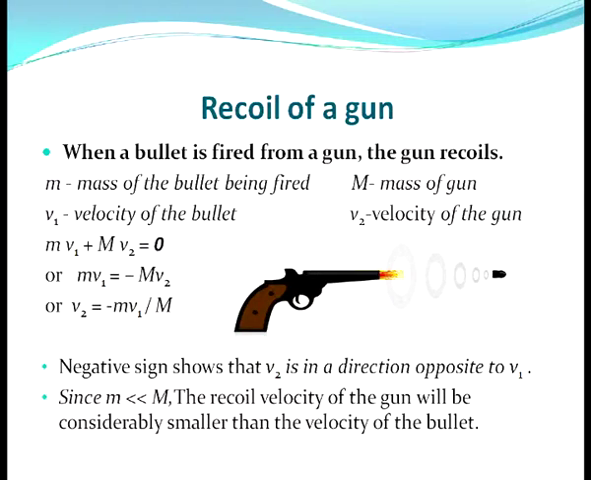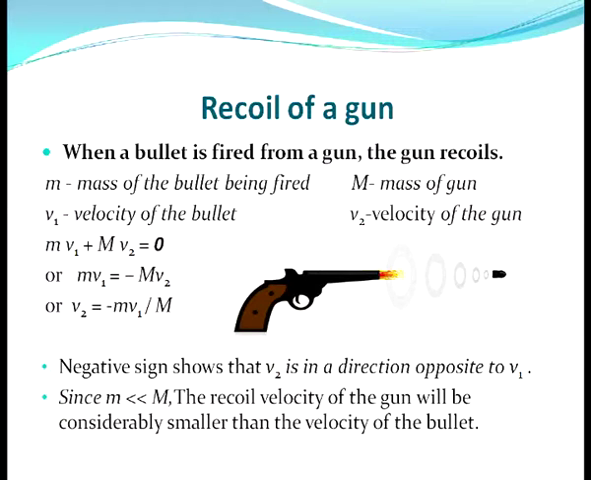The first application is recoil of gun. When a bullet is fired from a gun, the gun recoils. It is a very common experience, you might have seen it. Before firing the bullet, the gun and the bullet both are at rest. Here the bullet and the gun form a system. So the total momentum of the system before firing was 0. That means after firing the momentum of the total system must be 0 according to conservation of momentum.